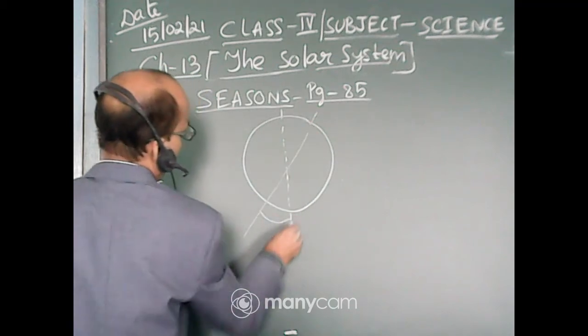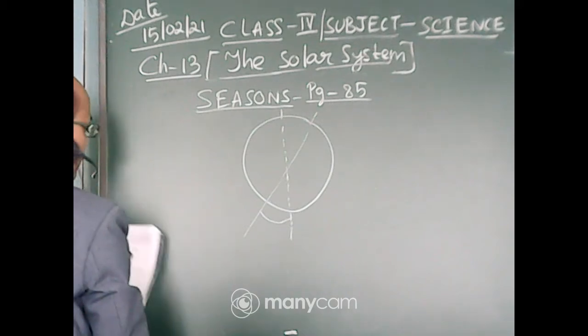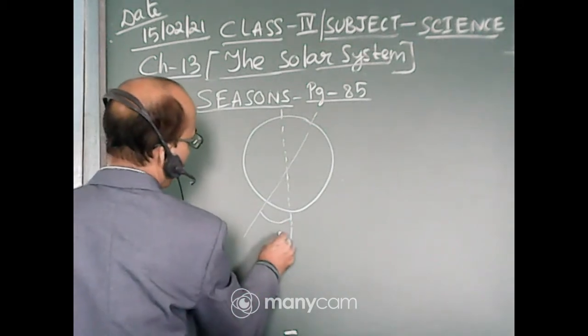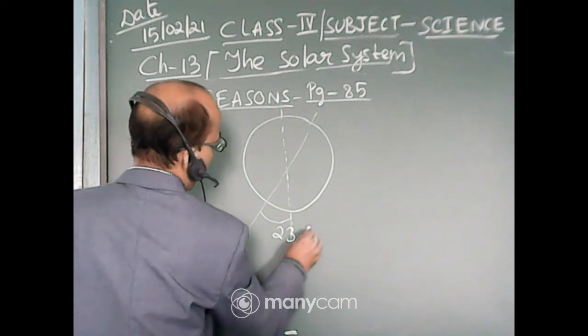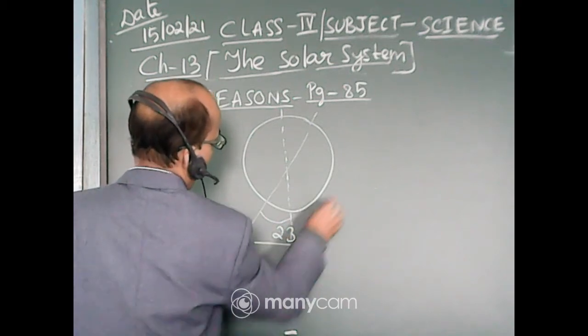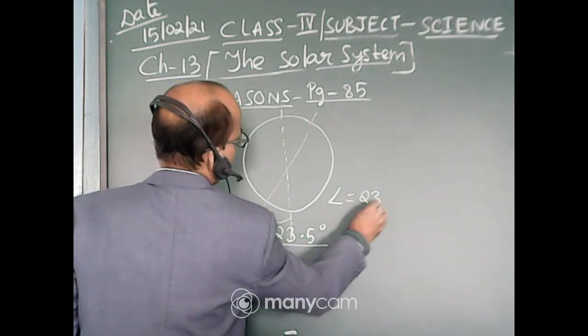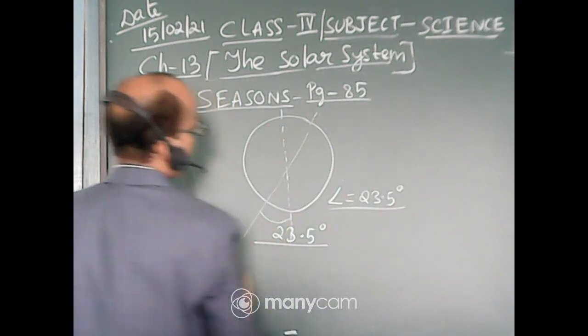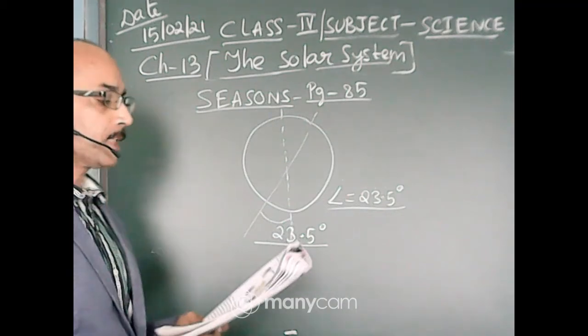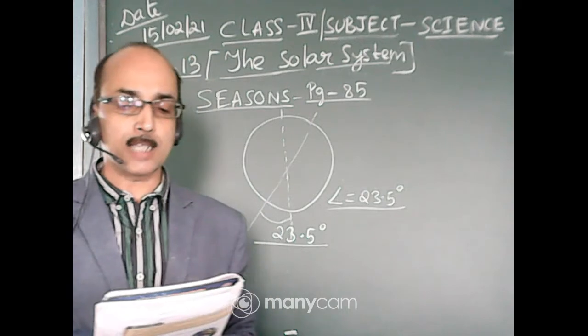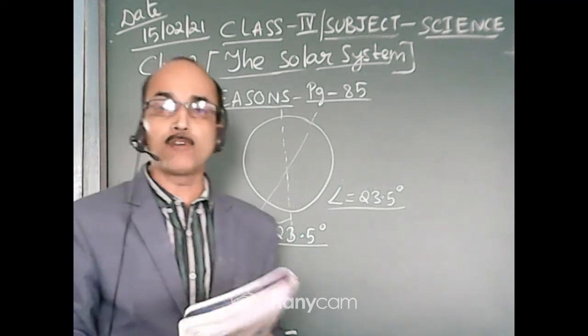This is the angle, 23.5 degrees. So during its revolution, the earth always remains tilted on its axis at an angle of 23.5 degrees.